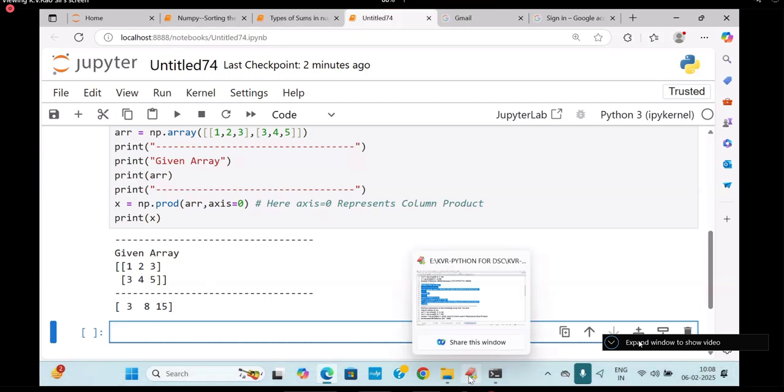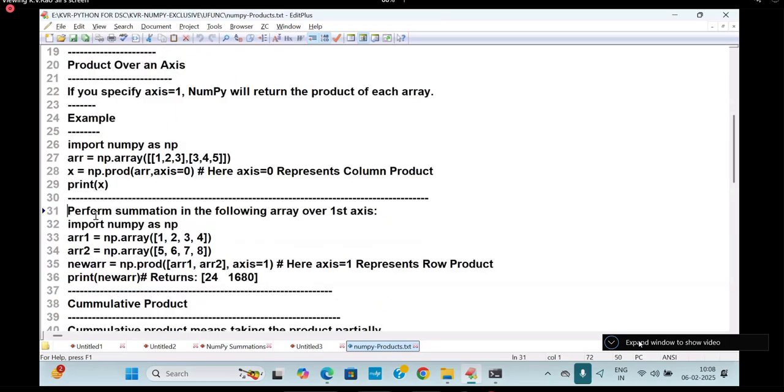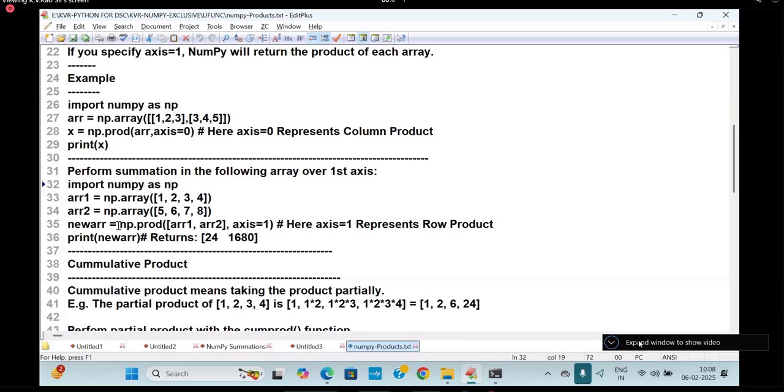I'm going to carry this now. Perform the summation of the following over the first axis. And what is happening here, you see. Find the product. So I'm going to write it. This is not the summation, this is the product. What is axis is equal to here? 1. 1 represents what? Row product. Axis is equal to 0 is called what? Yes. We got this type of answer here.